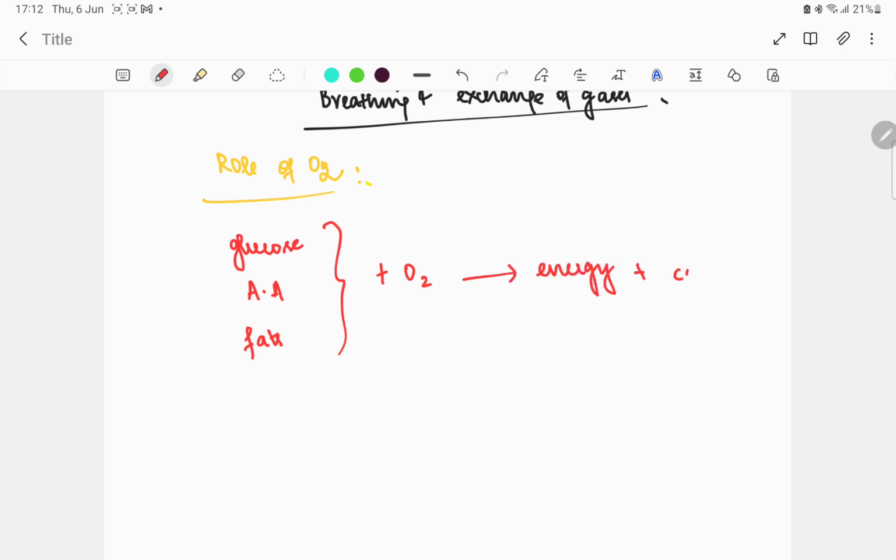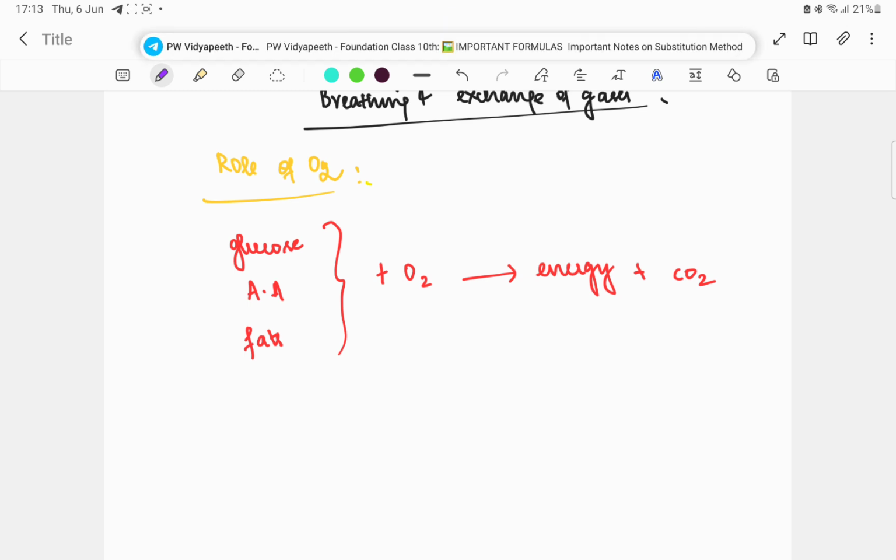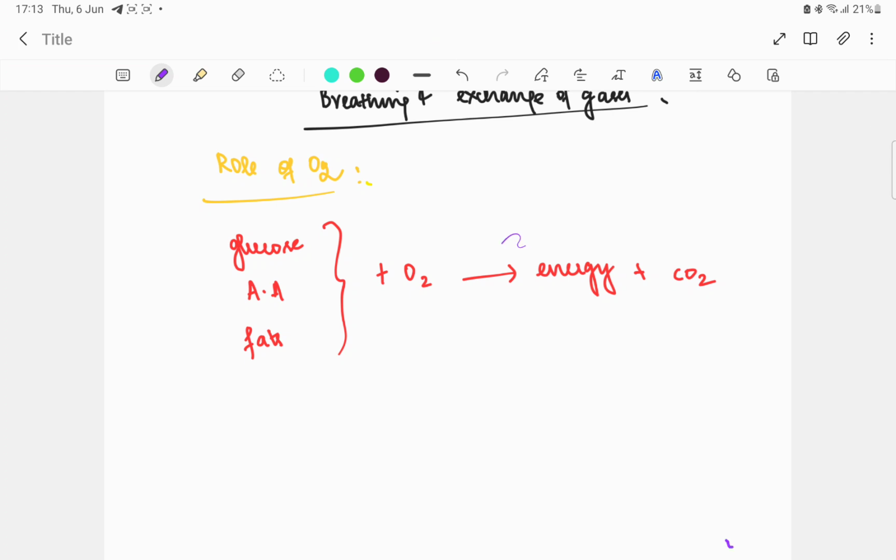plus it also releases carbon dioxide. So here carbon dioxide is produced and oxygen is utilized. This is respiration actually. This is the definition of respiration: glucose, amino acids and fats are broken down with the help of oxygen to release energy and carbon dioxide. This is an example of a catabolic reaction. Catabolism means bigger particle to smaller particle.